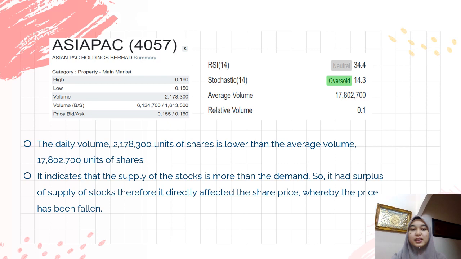As we can see here, this is a table that shows how many shares for Asia Pac have been sold. The daily volume here is 2,178,300 units of shares, which is lower than the average volume of 17,802,700. It indicates that the supply of the stock is more than the demand. So it has a supply of stock, therefore it directly affected the share price, whereby the price has been falling.